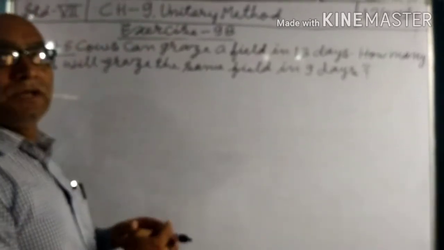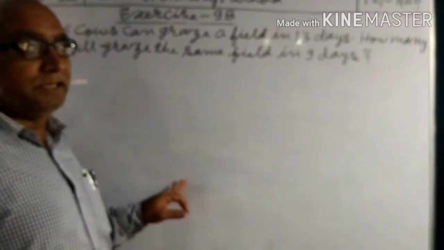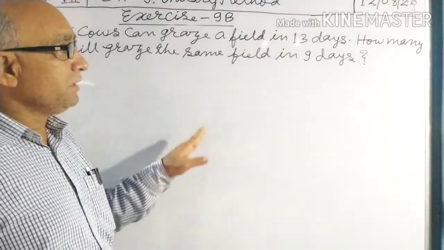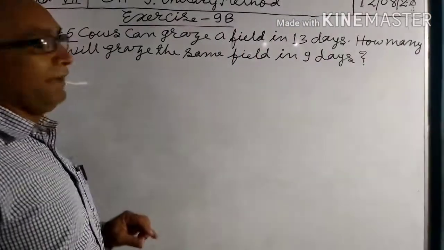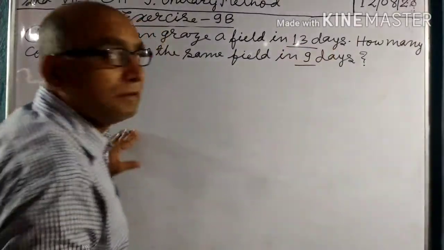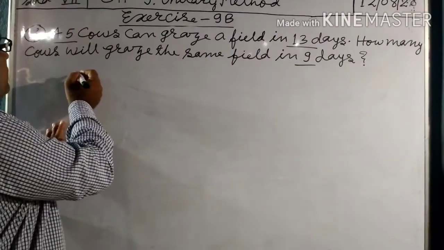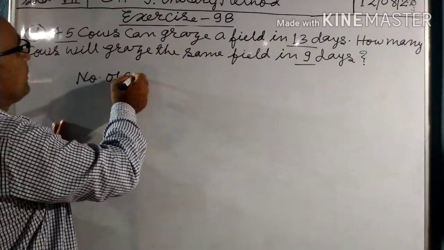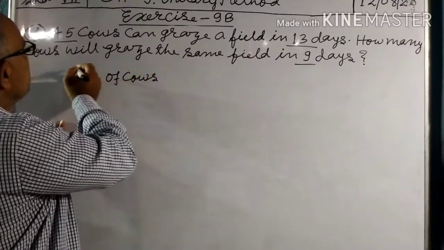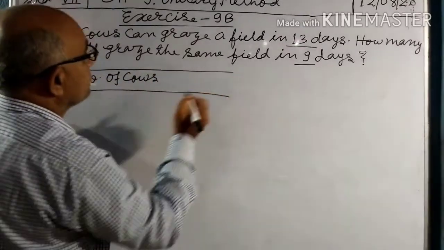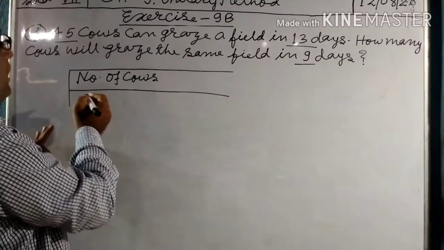Next question, question number 3. 45 cows can graze a field in 13 days. How many cows will graze the same field in 9 days? Write in the first column number of cows, and in the second column number of days.